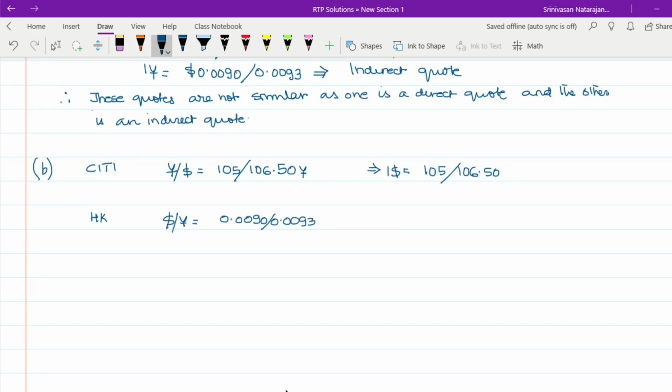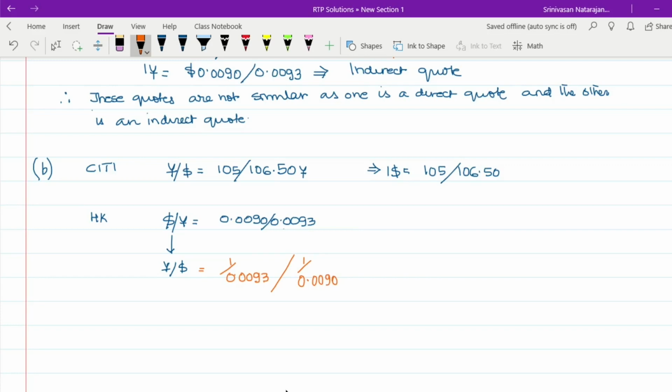Now to make these quotes comparable, we need to convert this quote to a yen dollar quote. Now how can we convert this quote? This quote can be converted by using the reciprocal rule, that is yen dollar will be 1 upon 0.0093, that will be the bid, and the ask will be 1 divided by 0.0090.